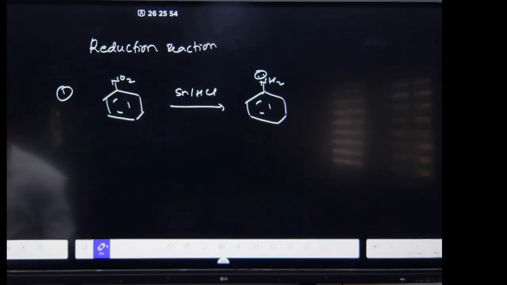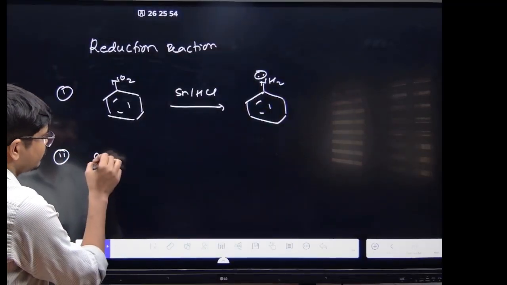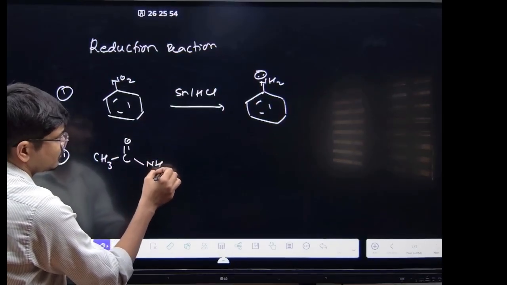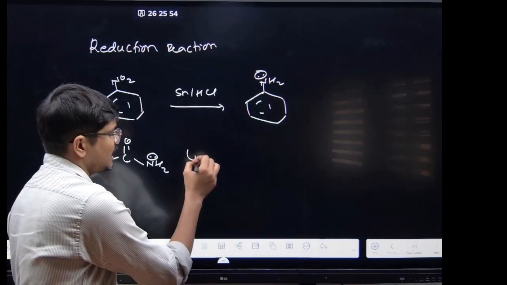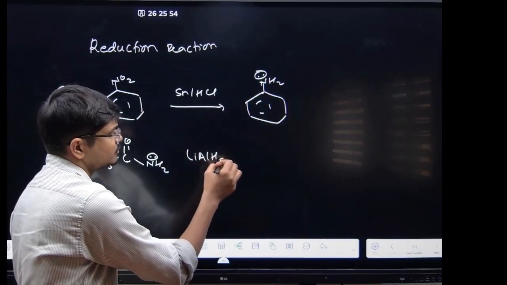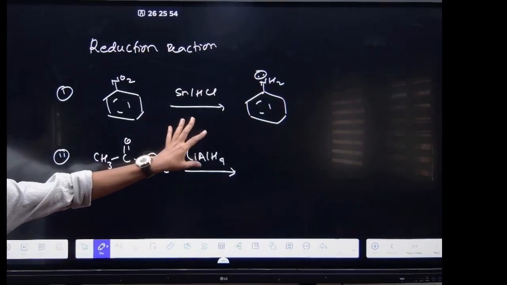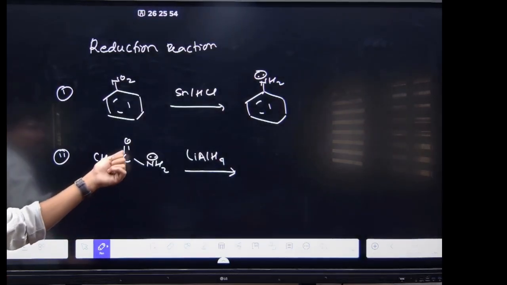अब देखो दूसरा चीज देखो. Suppose you have CH3C(=O)NH2. Now you are adding LiAlH4. It is a very strong reducing agent. So what will happen basically?